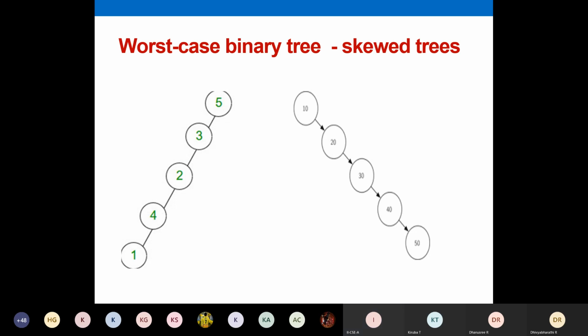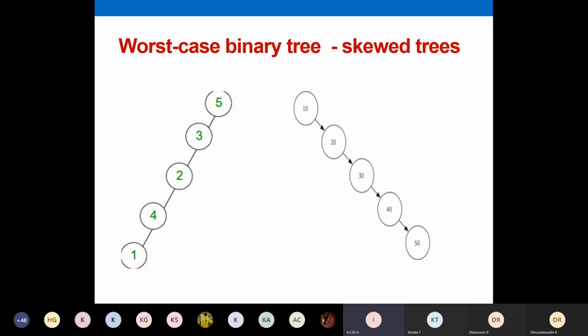In that case, you don't have a possibility to reduce the time. You have the worst case time. Your search or deletion or insertion will take the same time as in your linked list or in your array. So that's why this is a worst case binary tree. So even though a binary tree may have 2 child, here always you have a left child. In the second example, you always have a right child. You don't have left child at all. So in that case, your time is going to be the same as in your linked list or array. That's why this is called as a worst case scenario.